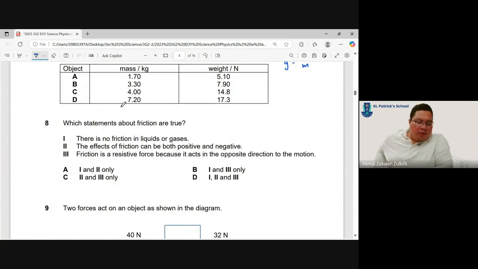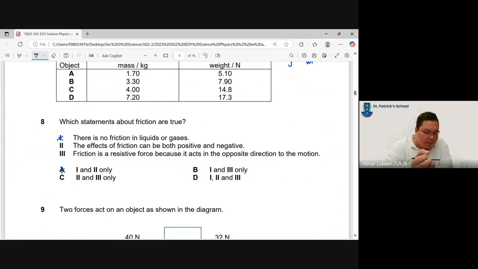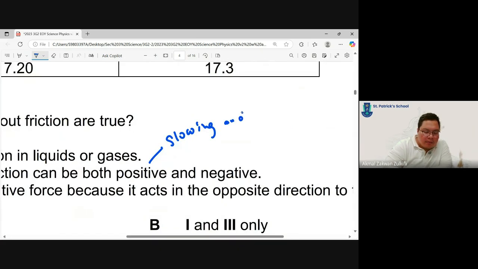Question 8. Which statements about friction are true? Okay, there is no friction in liquid and gas. No, we have air resistance, right? So this is not true. One is out. Effects of friction can be both positive and negative, yes. Positive effects of friction: think about it, we can slow something down, slowing an object, and we also have generating heat.